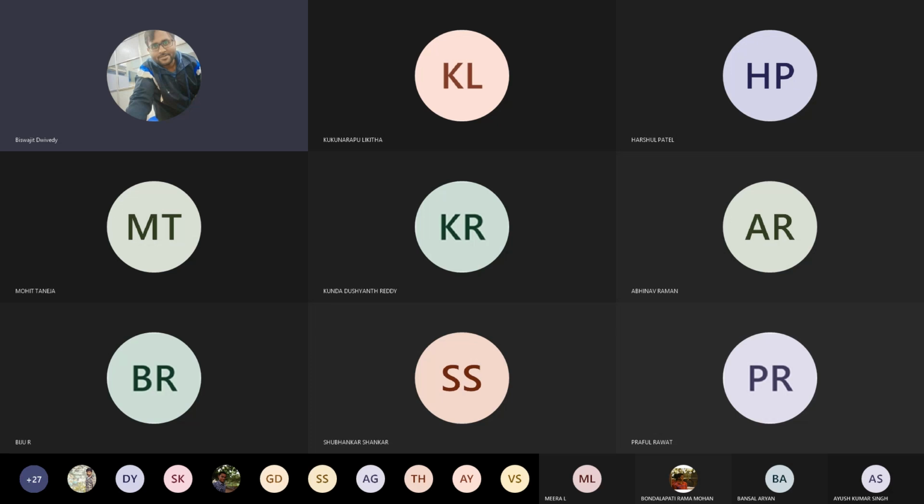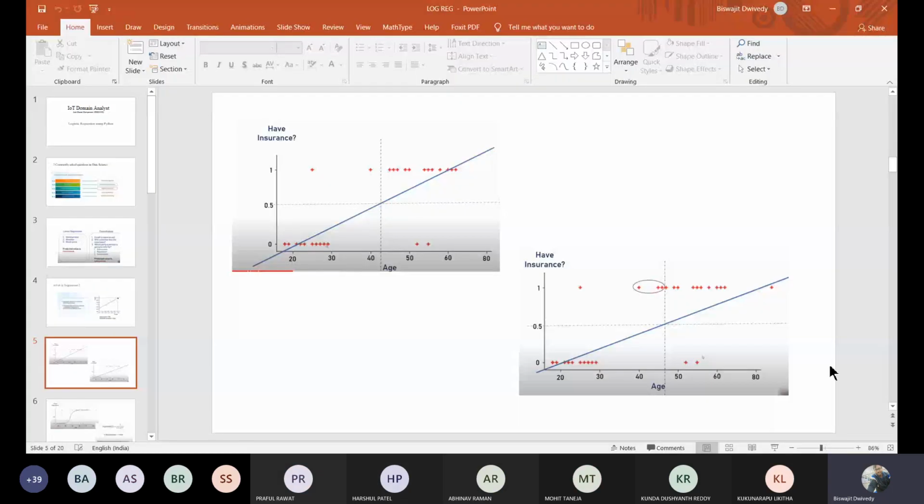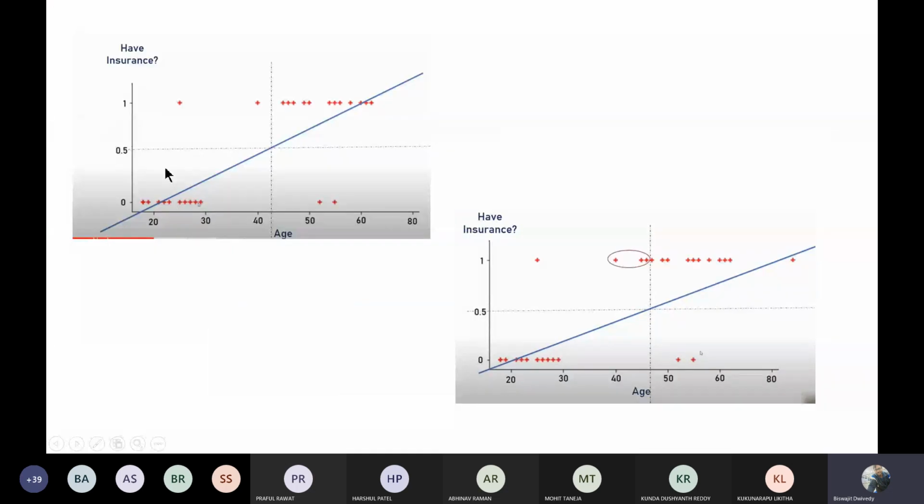Whatever data set I have shown you is plotted here. This is the scatter plot of that data set. You can see on the x-axis the ages, and on the y-axis whether they have insurance or not.